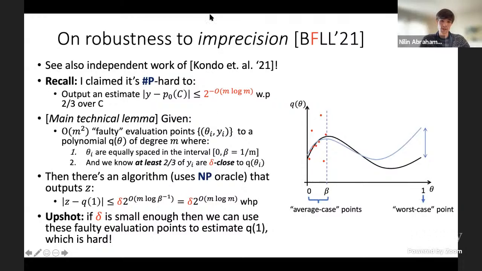So the bad points can be chosen, the value can be chosen adversarially, right? Right, exactly.